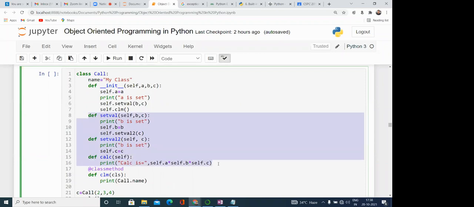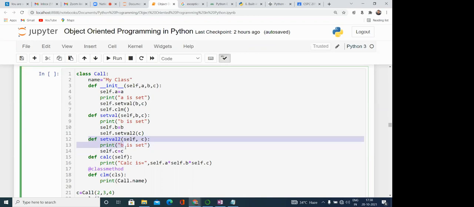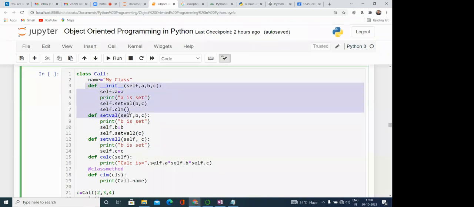These are the instance methods. In the second instance method we have set the value of b and c, and again in this we have called another method, and here we have called the method that sets the value of c. What I want to show you is that this is a constructor, but it is working like an instance method. So simply, from an instance method we can call another instance method.